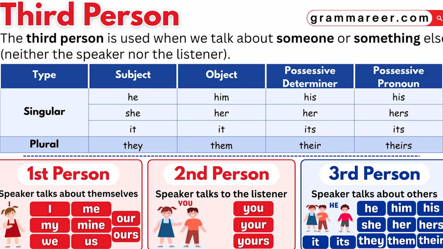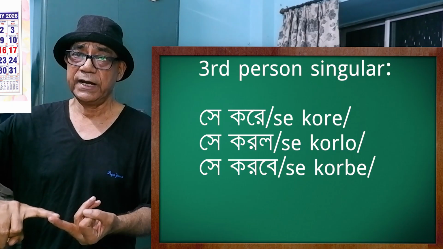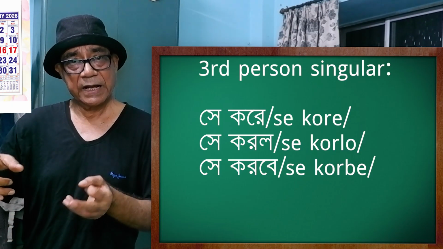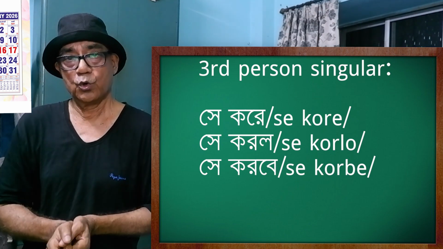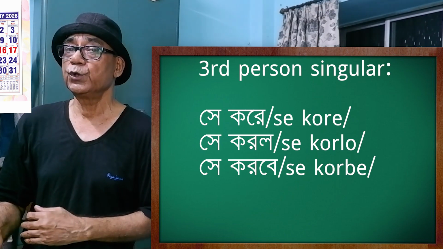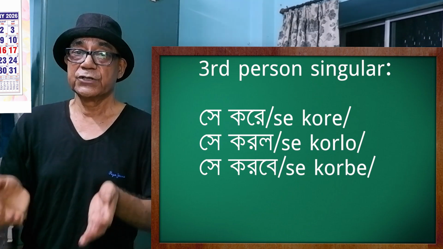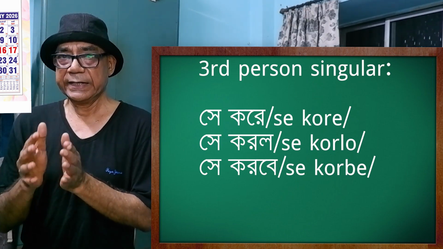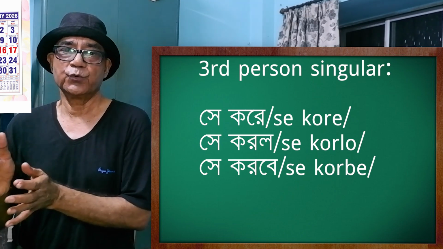Come to the third person. Singular number, he or she. He or she becomes se. Se kore, he does. He did, it becomes se korlo. And he will do, se korbe. Se kore, se korlo, se korbe. He does, he did, he will do.